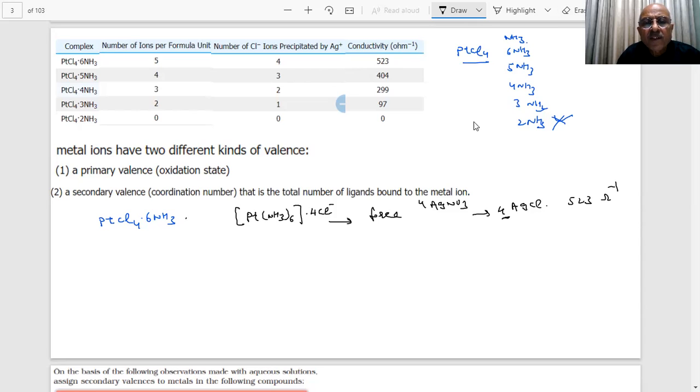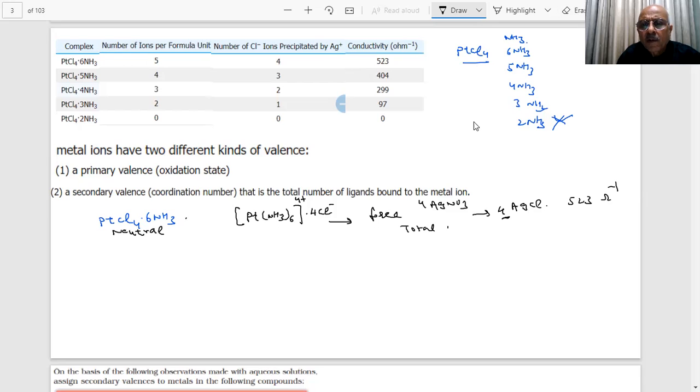This is 4 Cl minus, then what will be here? 4 plus. 4 plus and 4 minus will become 0. This has no charge, right? This is neutral.